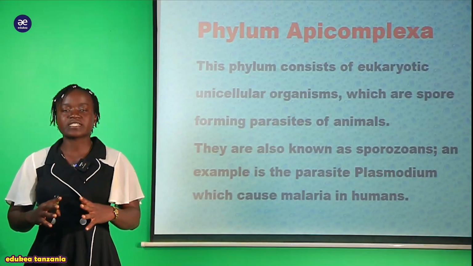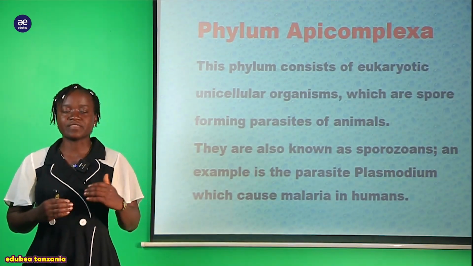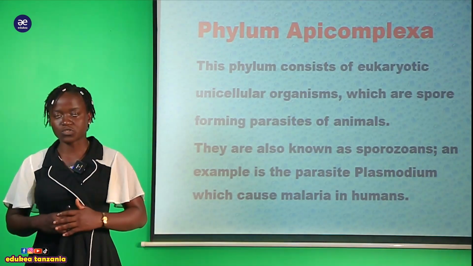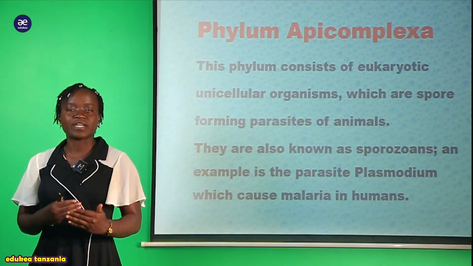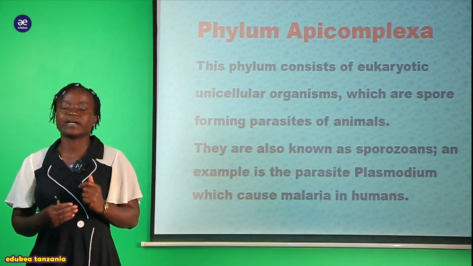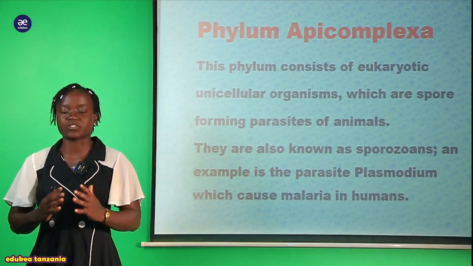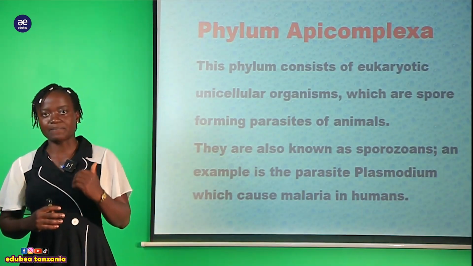We are going to discuss the structure of the representative organism in this phylum Apicomplexa, because we will not have much time to discuss each organism found in this phylum. So we pick only one organism and we study its structure based on the phylum Apicomplexa.